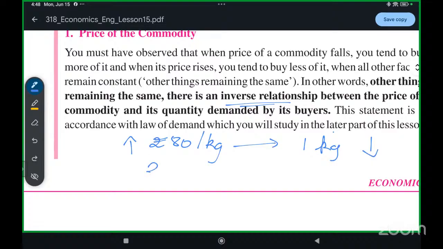Now, if the price becomes 40 rupees per kg, I will buy 2 kgs straight away. When the price decreases, the quantity increases. When the price is high, the quantity I will buy will be less. When the price is less, the quantity I will buy will be more. This is known as inverse relationship.